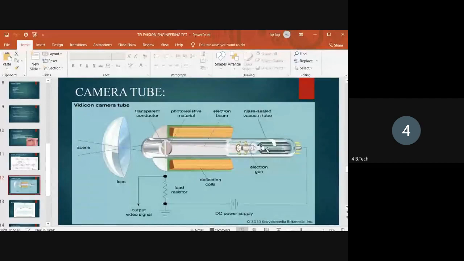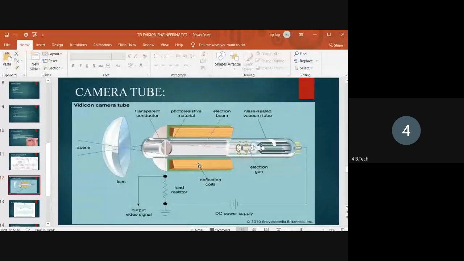Here you observe that two deflection coils are presented on both sides of the camera tube envelope. So what is the purpose of these deflection coils? The deflection coils are used to achieve scanning.